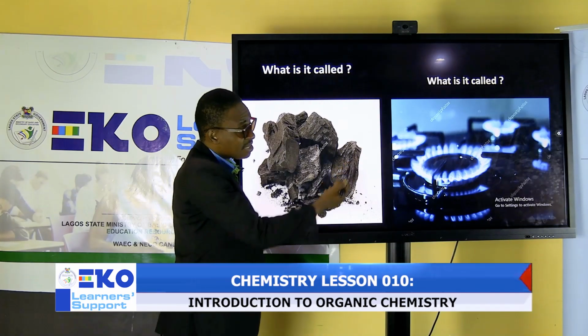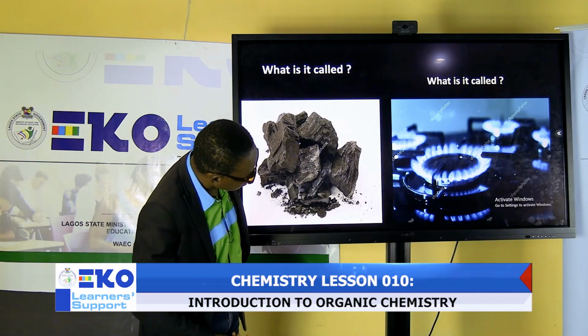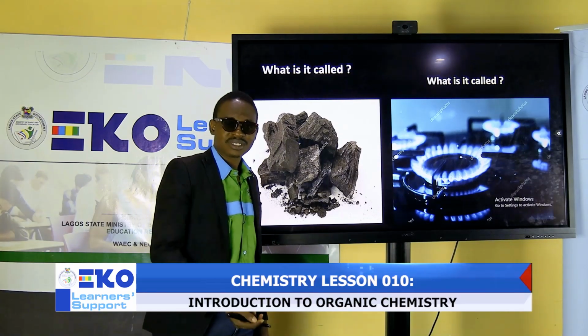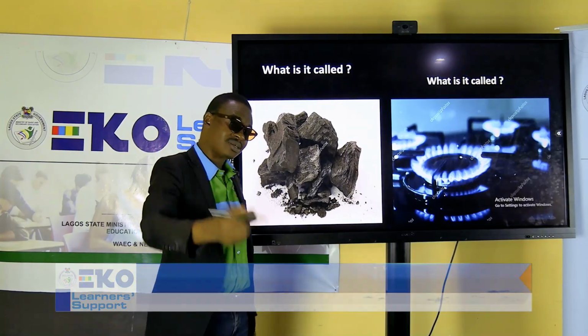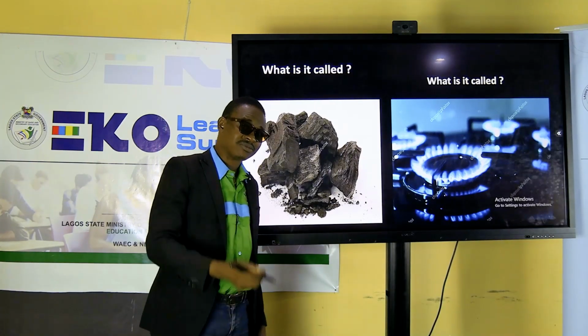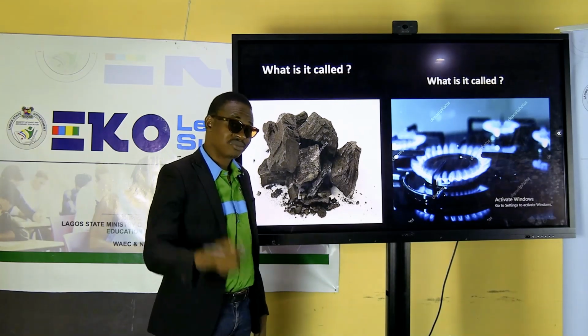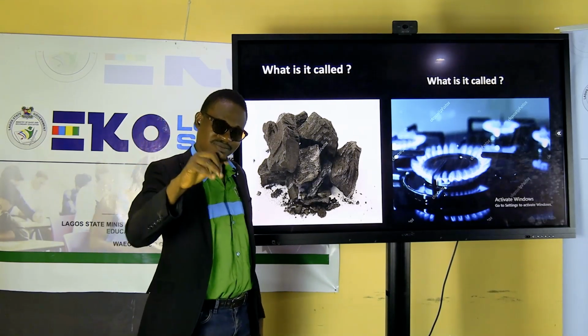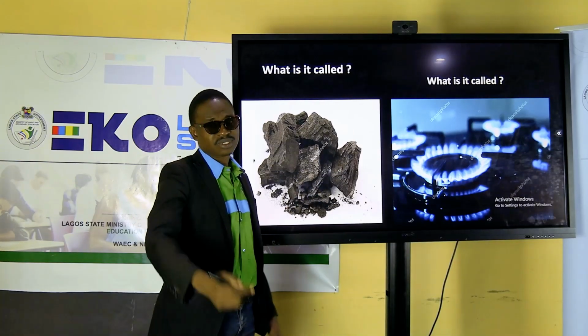Now, what can you see there? That looks like a cooking gas with a blue flame. It's coming from one of the sources you can get from crude oil, natural gas. What we use to cook at home, called what? Tell me again. Methane, yes, that is methane gas. We use it to cook.